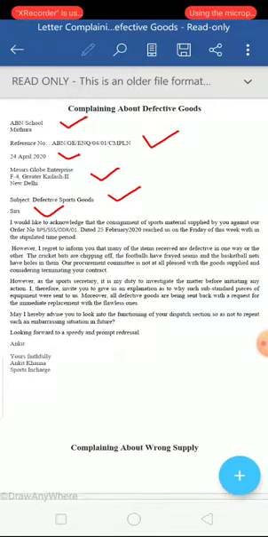However, I regret to inform you that many of the items received are defective in one way or the other. So they have one or the other kind of defect. For that you are expressing your regret. Then you need to elaborate the defect. The cricket bats are chipping off. It means they are peeling off. Their layers are coming off. There are slivers of wood coming out.